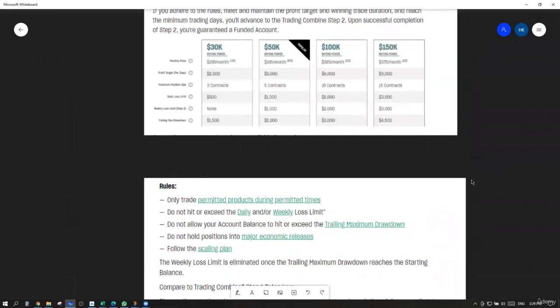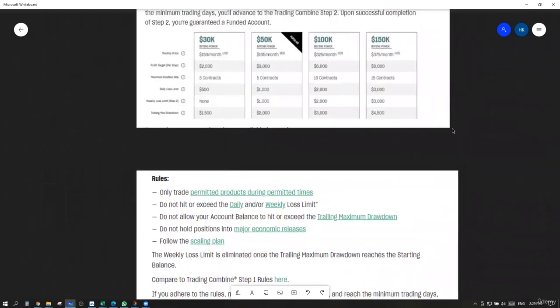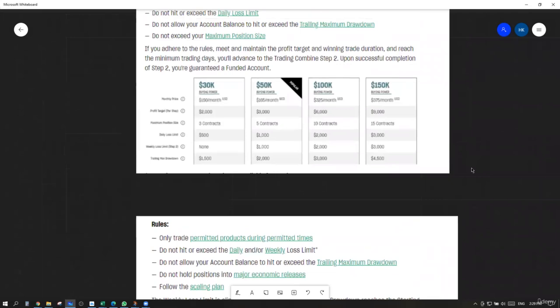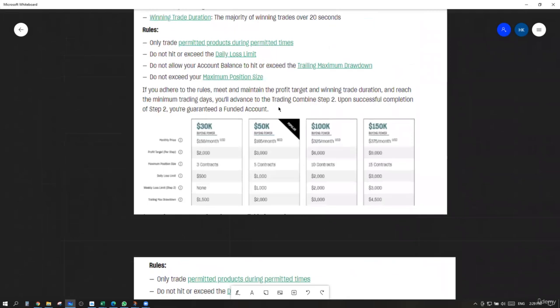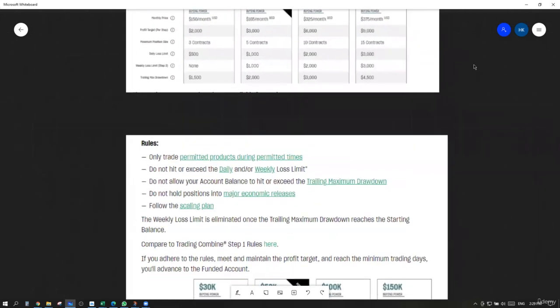You have to pass once and you have to pass twice, just to prove that you didn't pass by luck. You all know that you can jump in and trade by luck, and the market moves aggressively in your favor. You make the profit target by luck, and in that case, you didn't show them that you can manage risk or trade over a long period without losing too much money. Step number one is usually a minimum of 5 days, but you can take as many days as you want. There is no maximum. Minimum, you have to show them that you can trade for at least 5 days in a row without violating these rules, proving your skill.